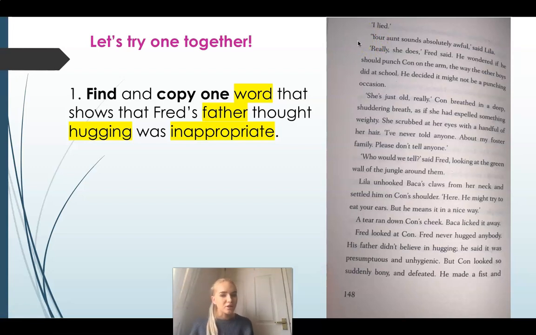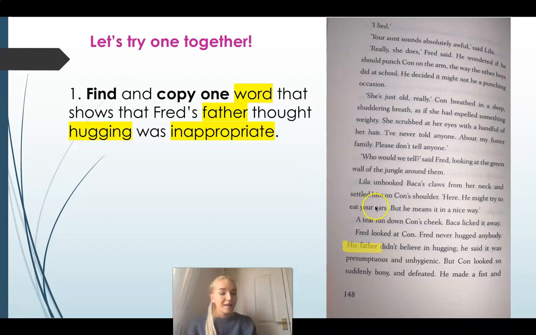Can you pause the video and do the same and see if you can find where it mentions Fred's father? Pause the video and have a go. Did you find where it mentioned Fred's father? It mentions Fred's father here, and it actually says the direct words, his father didn't believe in hugging. But does that word believe show it's inappropriate? No, the word believe doesn't suggest anything about it being inappropriate. So let's read on and see if we can find any words that suggest that hugging was inappropriate.